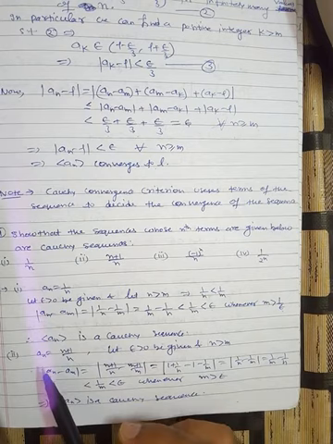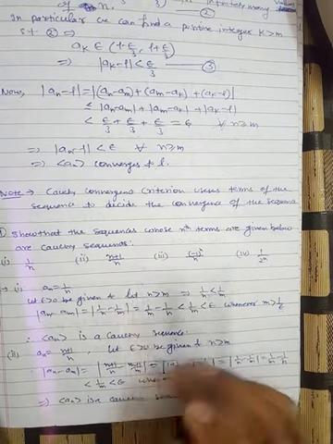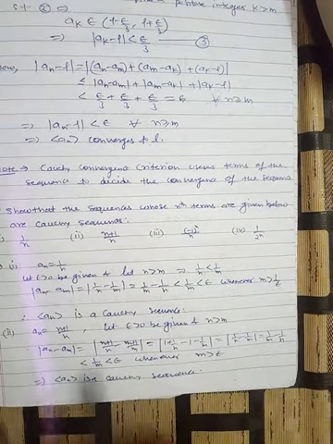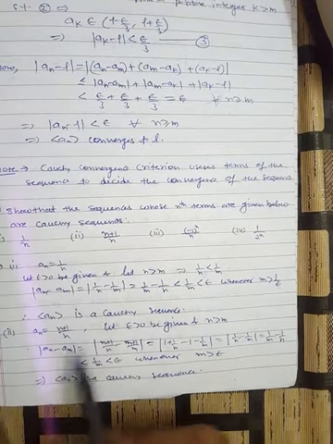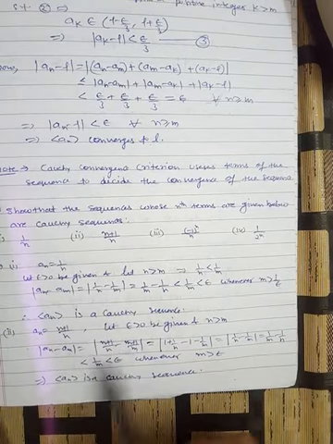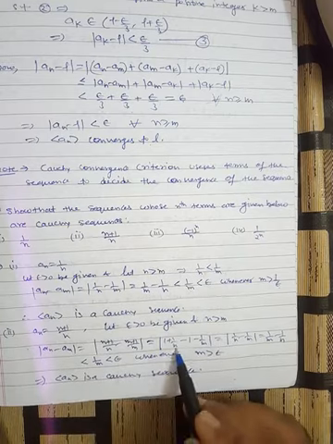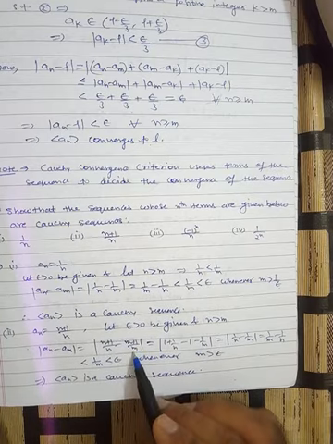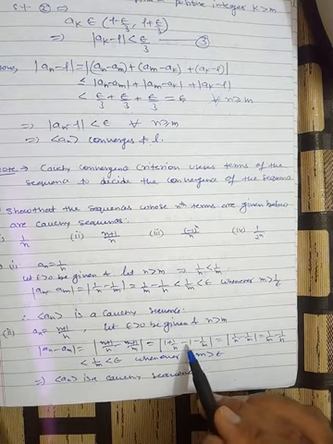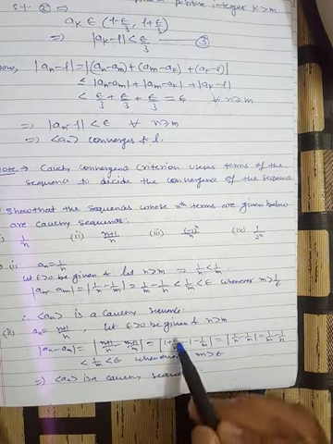Now the second example, an is n plus 1 by n. Again substitute it here: an minus am, an is n plus 1 by n, minus am, which is m plus 1 by m. This can be written as 1 plus 1 by n. Similarly, m plus 1 by m can be written as 1 plus 1 by m. When you substitute it here, 1 is cancelled out with 1.